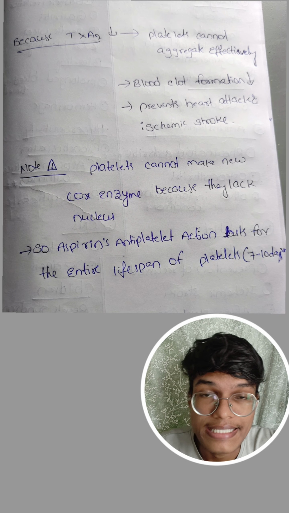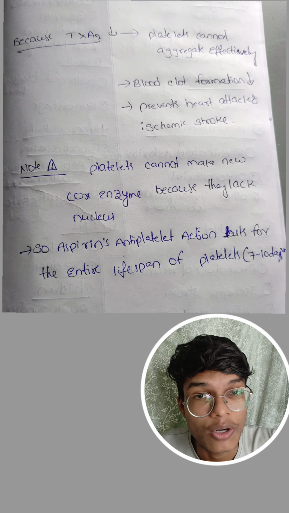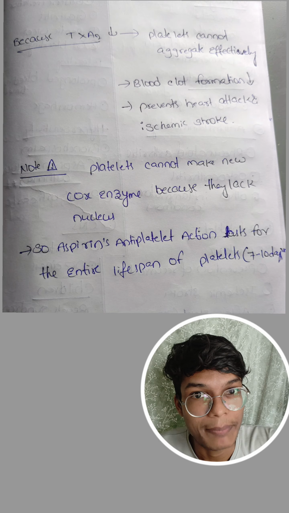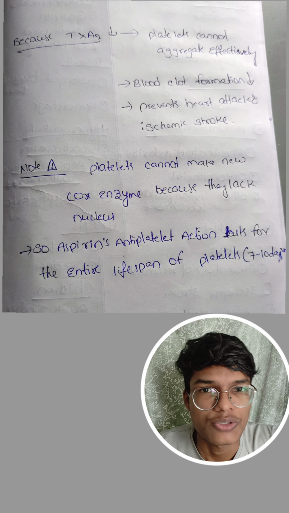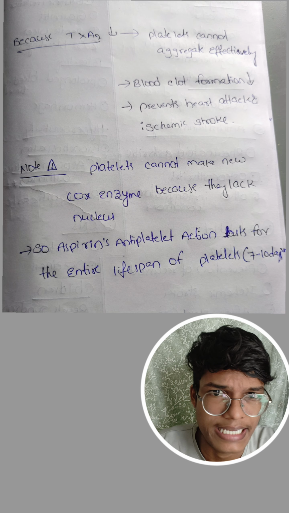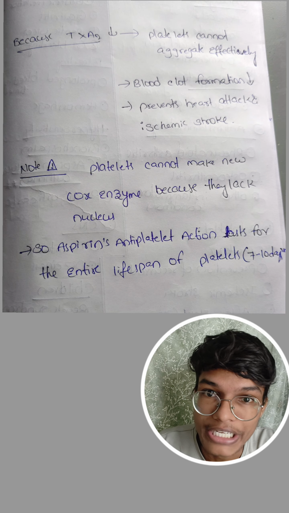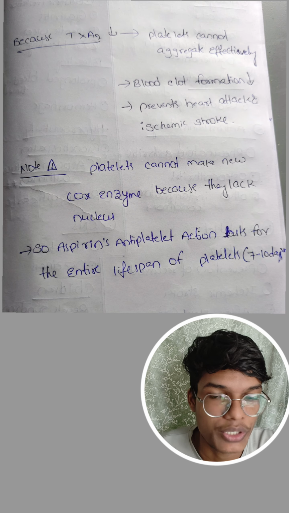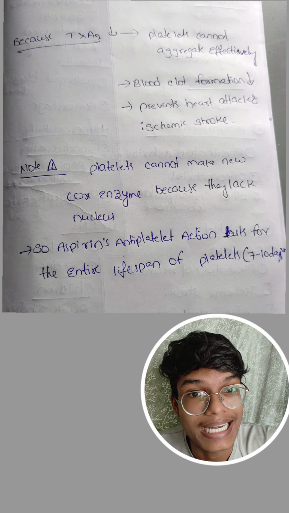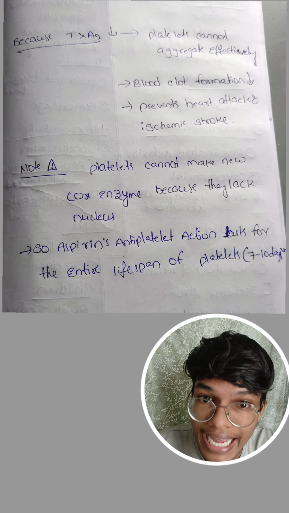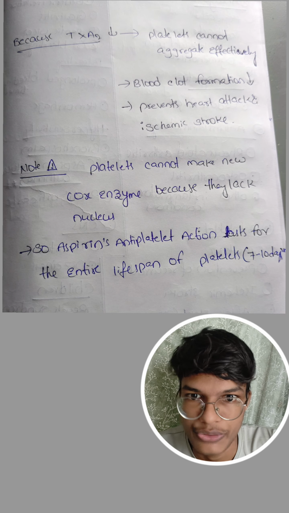Because of decreased thromboxane A2, platelets cannot aggregate effectively. So blood clot formation is decreased, and it can prevent heart attacks and ischemic strokes. But you have to remember one thing here: platelets cannot make new COX enzyme because they lack a nucleus. So aspirin's antiplatelet action lasts for the entire lifespan of platelets, that is nearly 7 to 10 days.